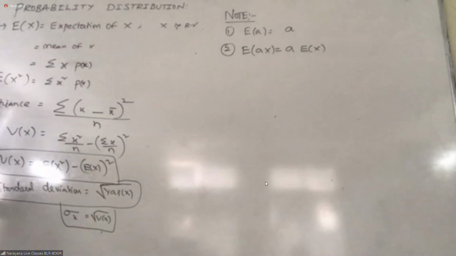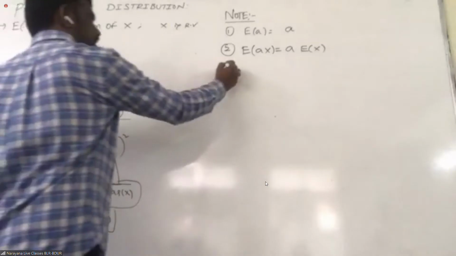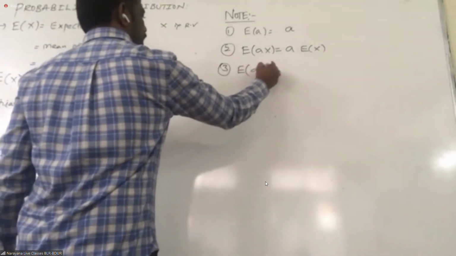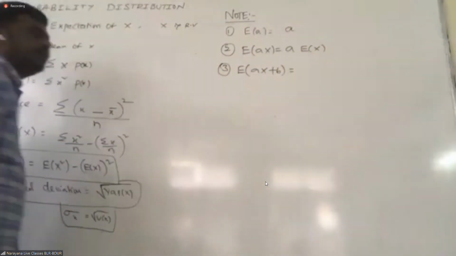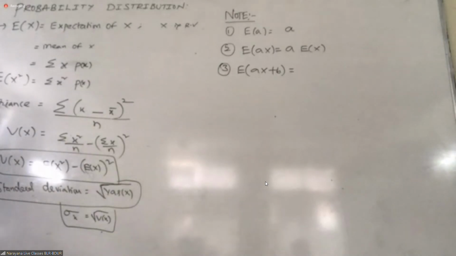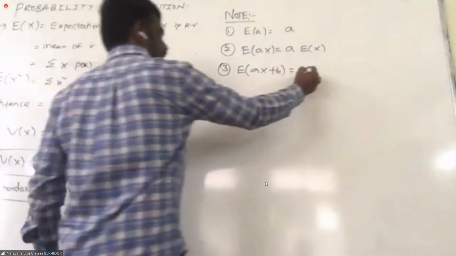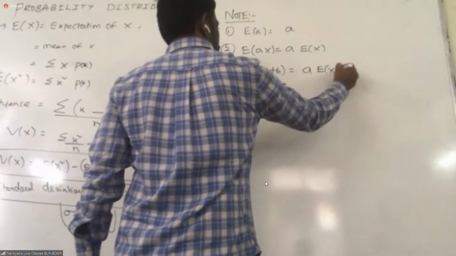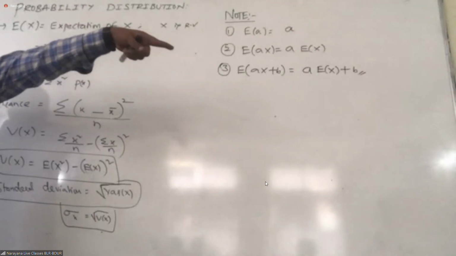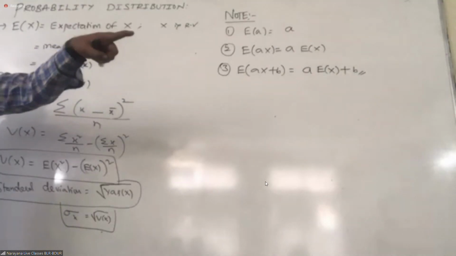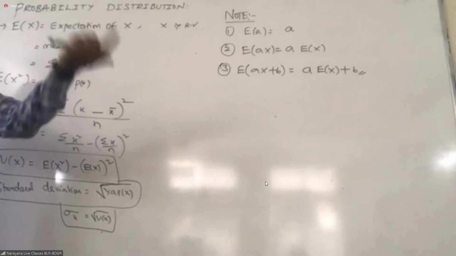Understand? Here we are doing both. What is this? Expectation of AX plus B is A into expectation of X plus B. I'll take separately: expectation of AX plus expectation of B. Expectation of AX is A into expectation of X. Expectation of B is B only.